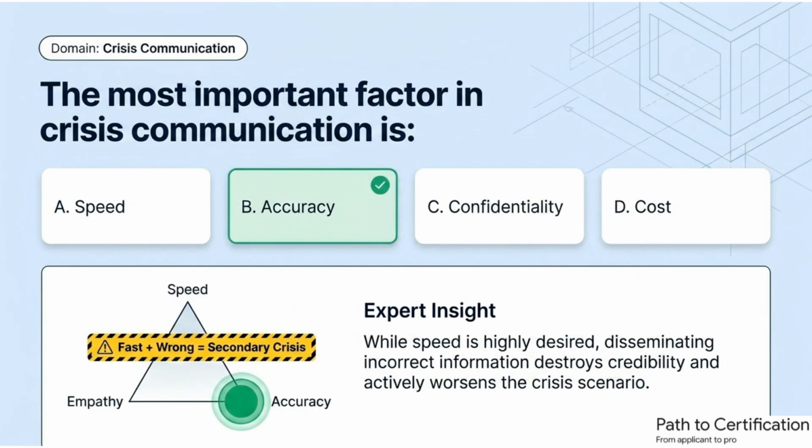Being correct matters more than being first. The most important factor in crisis communication is accuracy. Incorrect information damages credibility and creates confusion. Fast but inaccurate messaging can worsen the crisis. Accurate communication builds trust and supports effective response.